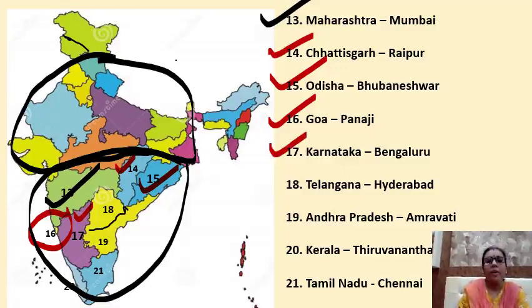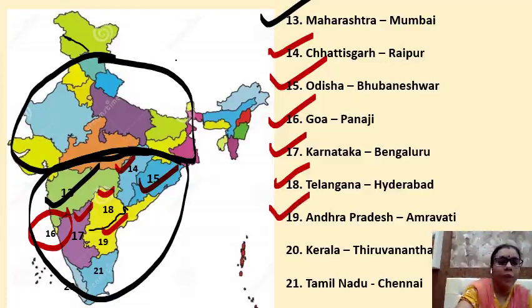Then the 18th one, this yellow colored one, is Telangana. The capital of Telangana is Hyderabad. Then comes the 19th one, Andhra Pradesh. The capital of Andhra Pradesh is Amravati.